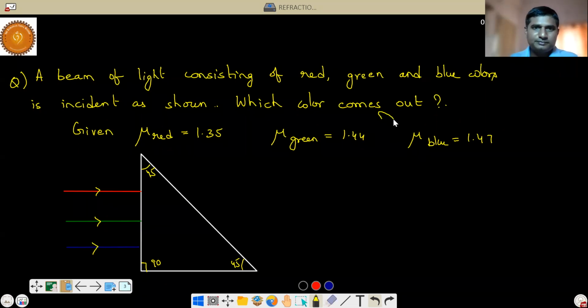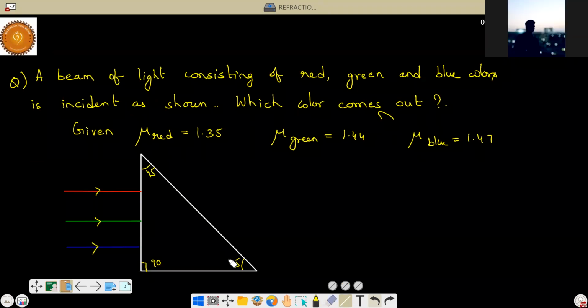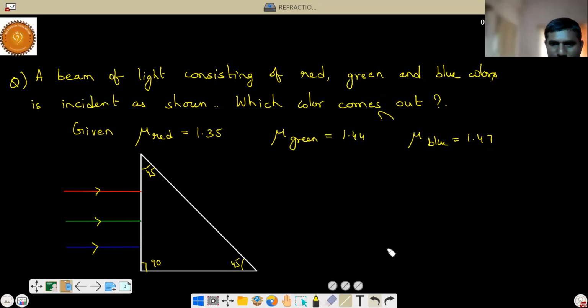Okay, thank you. Now see here, how to do this one. This is a refractive index, correct? This is a right angle triangle. The red will be coming out first. Only red color will come out. The other colors won't come out.